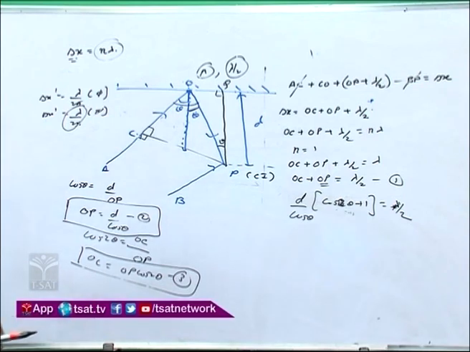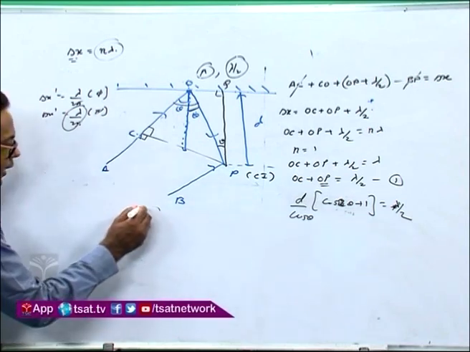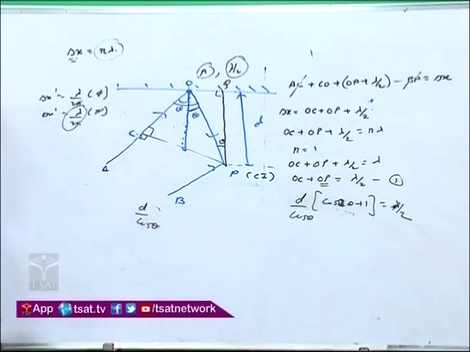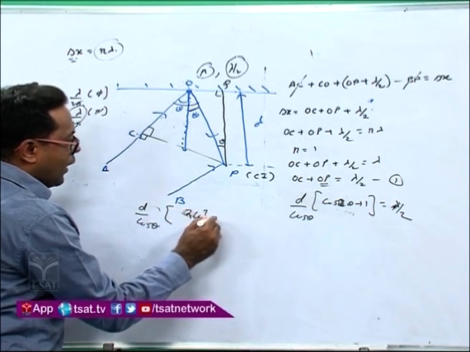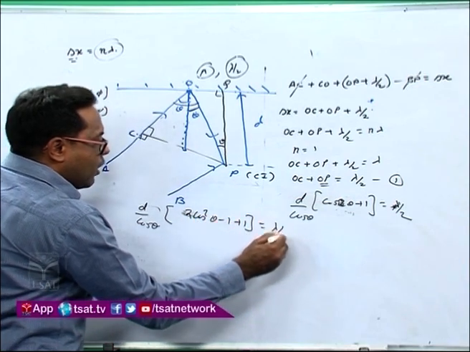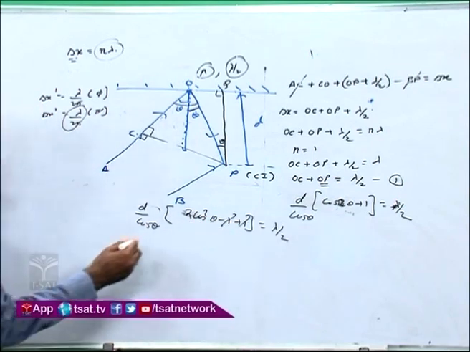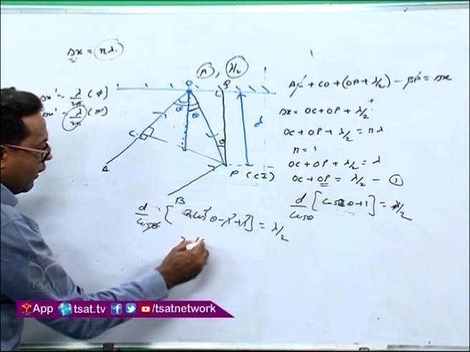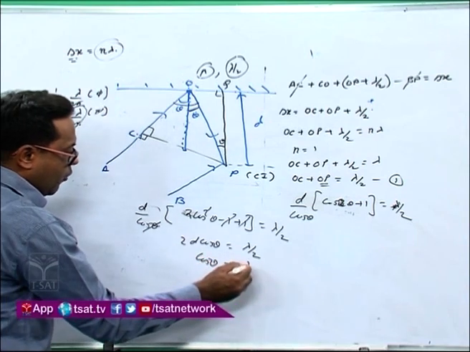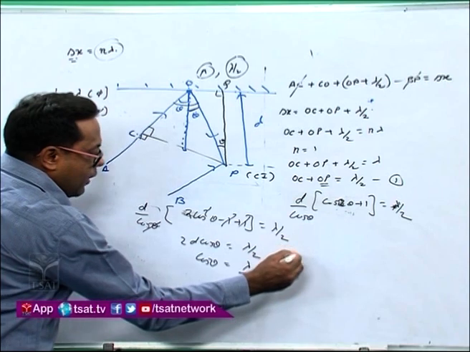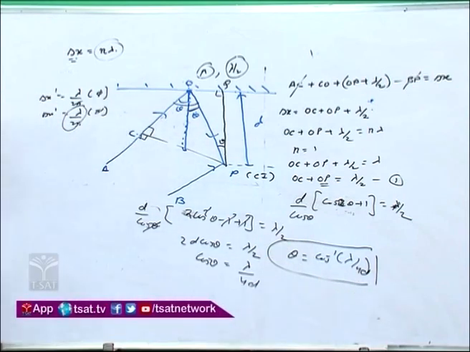Now if I solve this here, I will get d by cos theta times cos 2 theta plus 1. What is the formula of cos 2 theta? 2 cos square theta minus 1, plus 1, is equal to lambda by 2. The 1 and minus 1 will get cancelled, and one cos theta will cancel. So 2d cos theta is equal to lambda by 2. Or I can write that cos theta is equal to lambda by 4d, or theta can be written as cos inverse lambda by 4d.